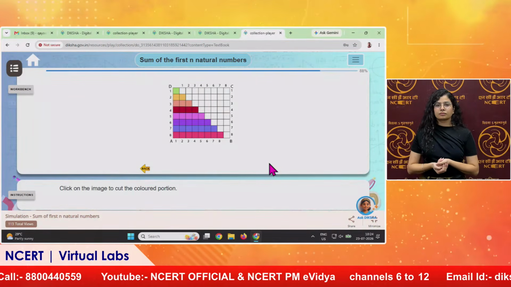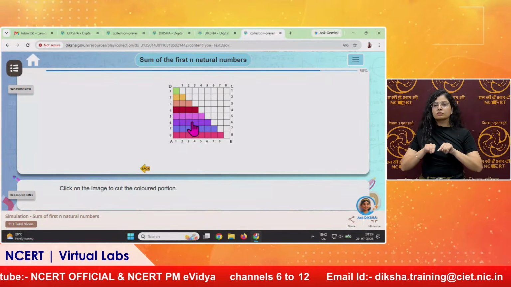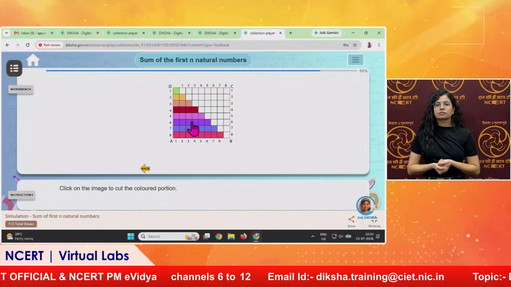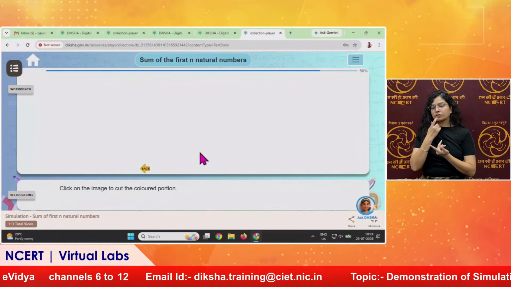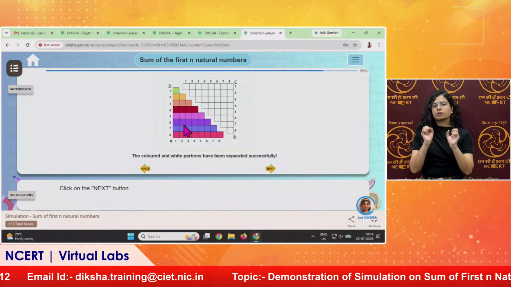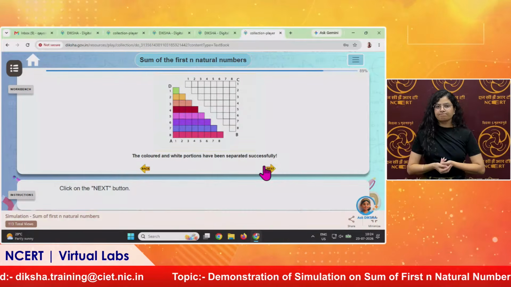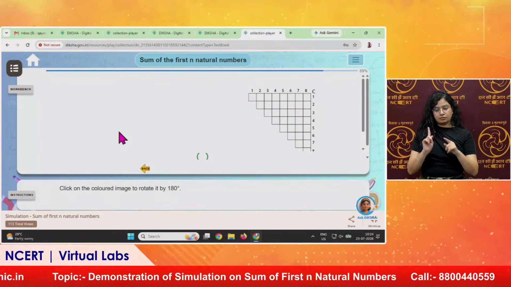Click on next button, and again this is a rectangle. We will break it into the color portion and the white portion and see whether the two portions are really equal or not. So click on next button and rotate the colored portion.